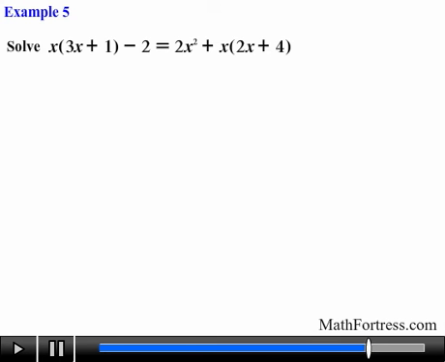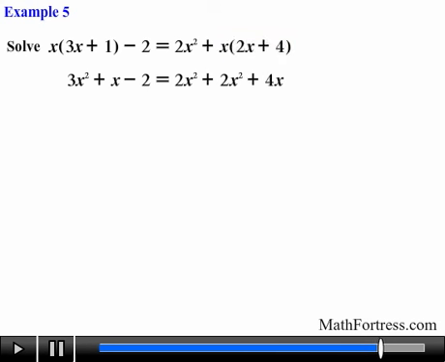Like always, the first step is to write the equation in standard form and set 0 as one side of the equation. In order to accomplish this task, we first need to expand the terms in both the left-hand side and right-hand side of the equation. Distributing the variable x, we obtain 3x squared plus x minus 2 on one side, and distributing the variable x on the other side of the equation, we obtain 2x squared plus 2x squared plus 4x.